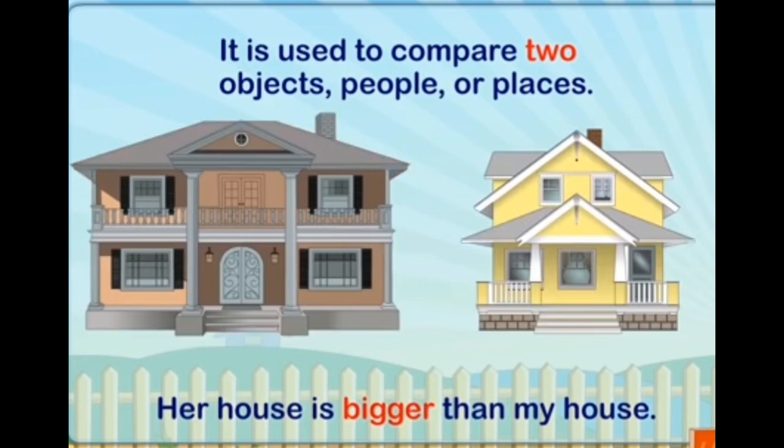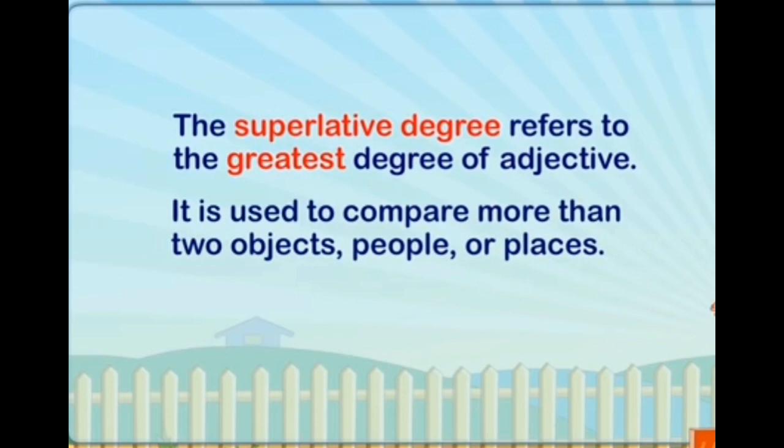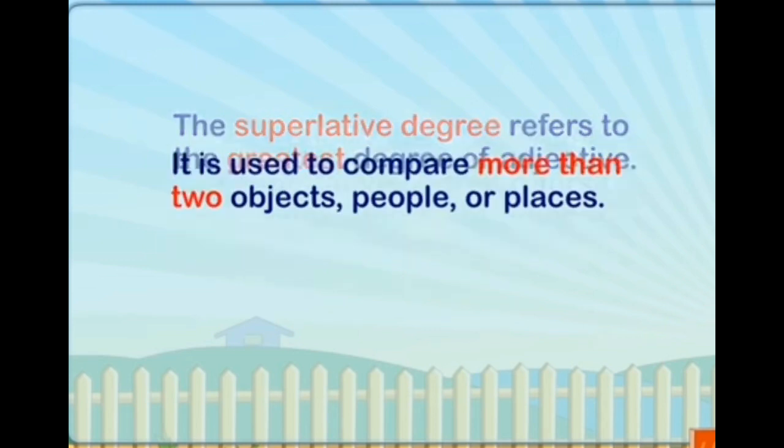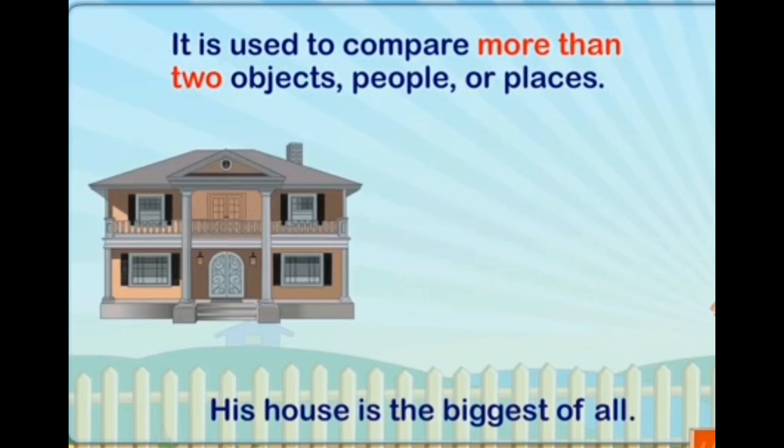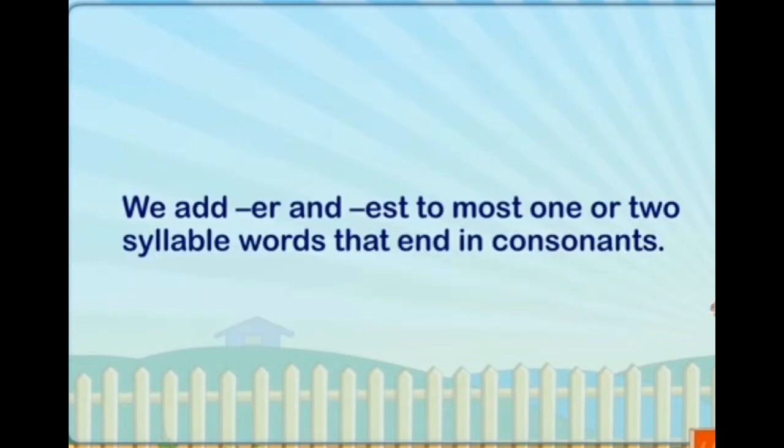So when you take comparative, you should add ER. The superlative degree refers to the greatest degree of the adjective. It is used to compare more than 2 objects, people or places. Now look at this example. There are many houses. His house is the biggest of all. So in superlative, you have to add EST. Okay.